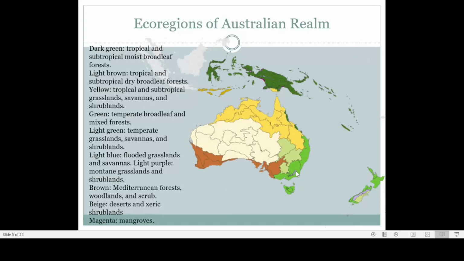Then light purple are montane grassland as well as shrublands. In this area we can find temperate broadleaf forest. Inside is basically grassland, but not very dry grassland, rather wet grassland. Then the brown region. They have a Mediterranean forest. If you take the eastern and western portions of Australia, there is a major city known as Perth. Perth is a major city here.